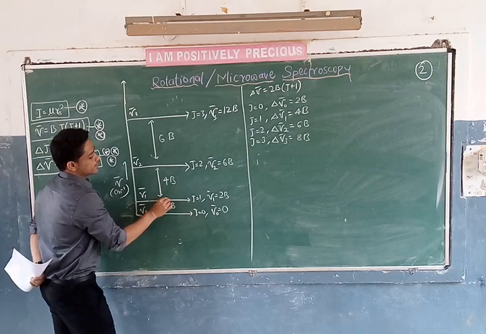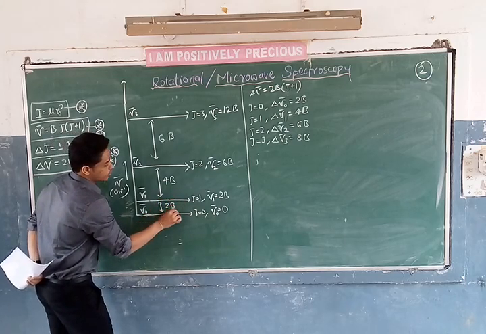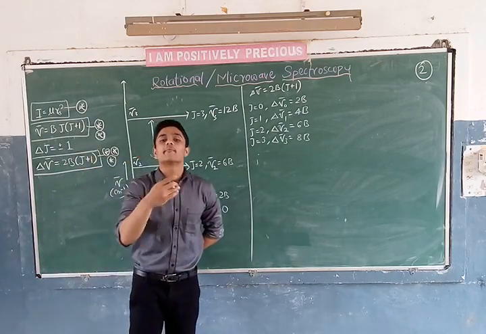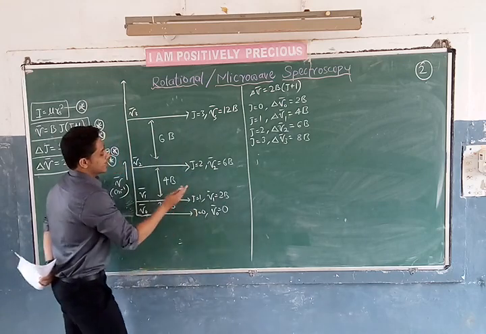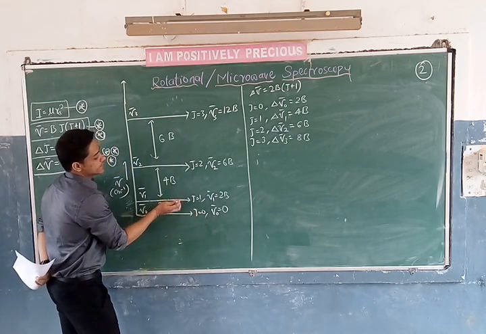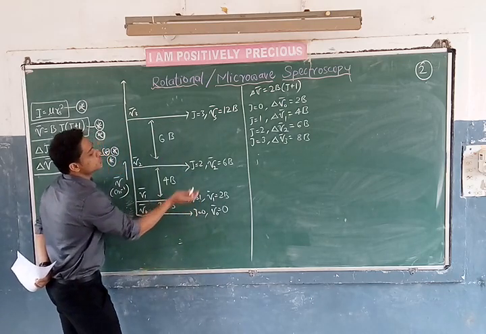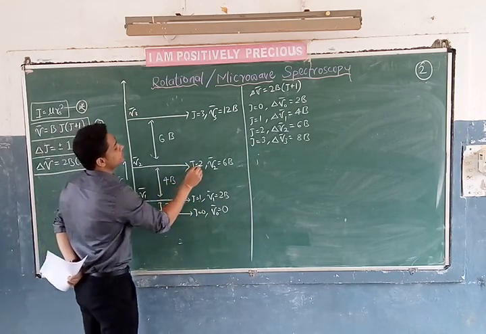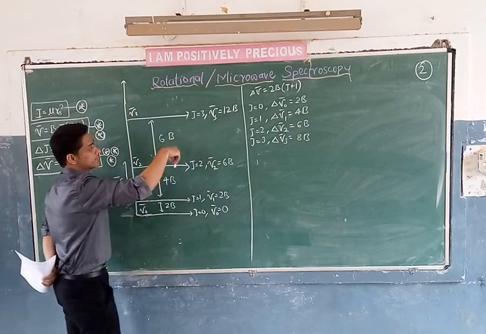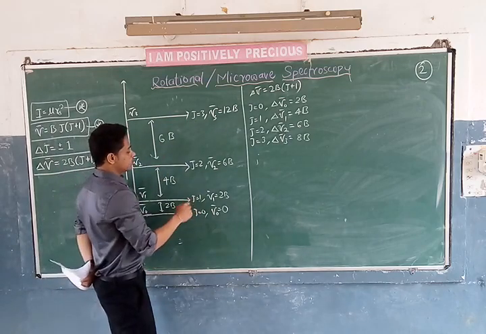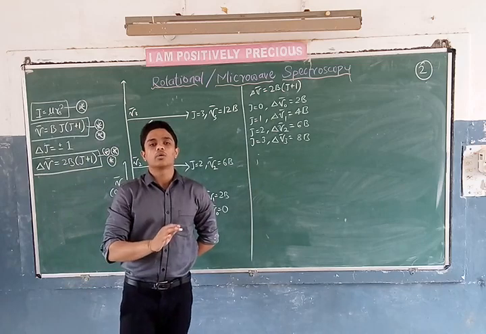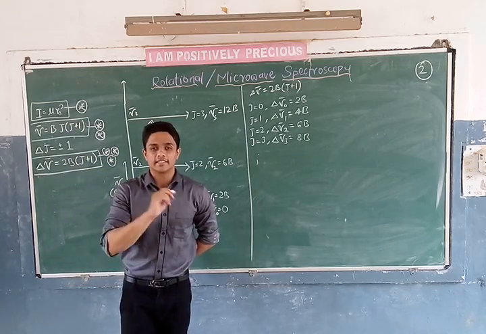If the excited molecule jumps from J is equal to 1 to 0, delta J will be minus 1. This is emission. Similarly, I can do a transition from J is equal to 1 to J is equal to 2, because it is plus or minus 1, and also from J is equal to 2 to J is equal to 3. But I can't do from 1 to 3 because it is not allowed. I do only those which are allowed transitions.